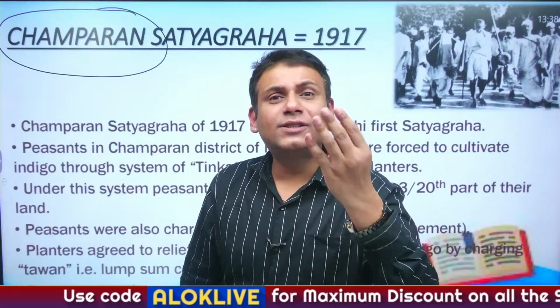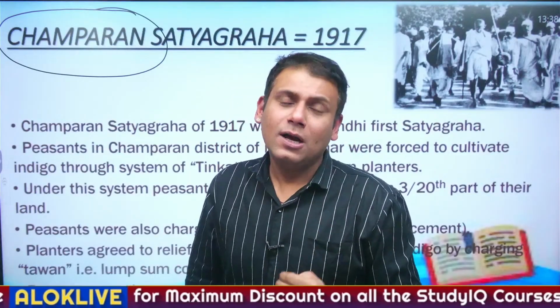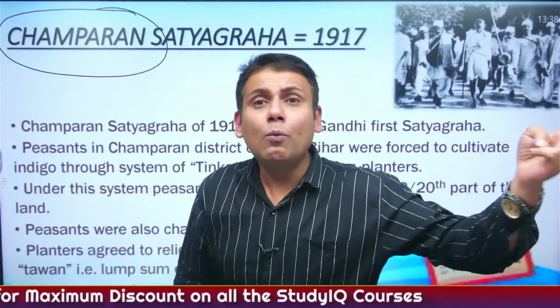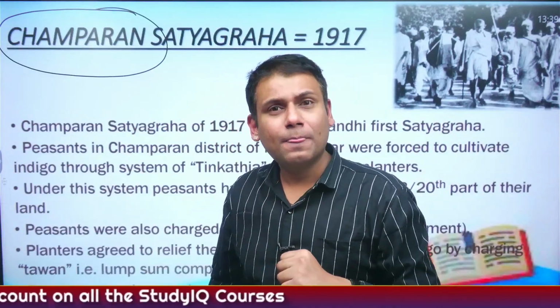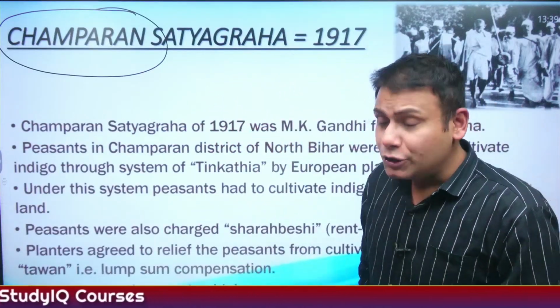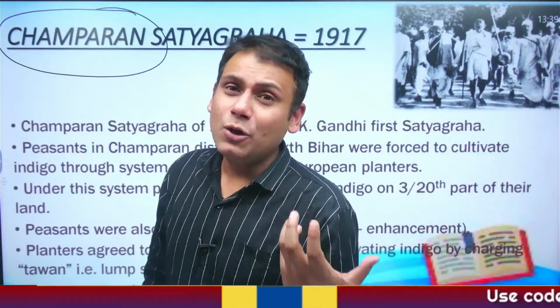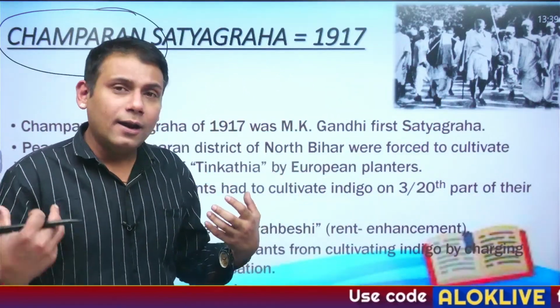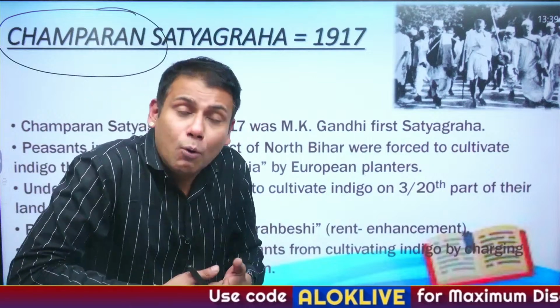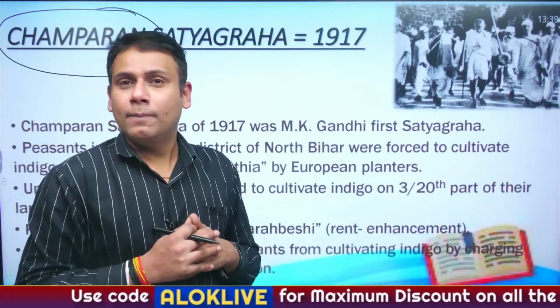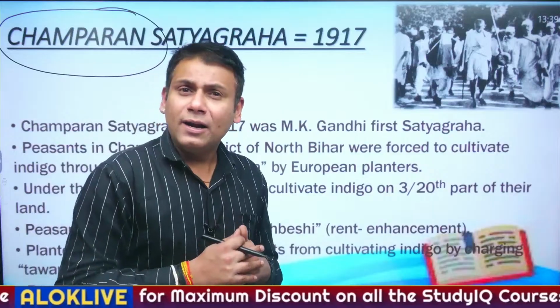And at that time, the salary was 3 or 4 pounds. Suppose I am earning 3 pounds, 2 pounds I am paying as a tax. Correct? Apart from this, you cannot use the footpath that was being used by an Englishman. If you see an Englishman passing by, you had to bow down or kneel down in front of him. That was the derogatory condition of Indians in South Africa.